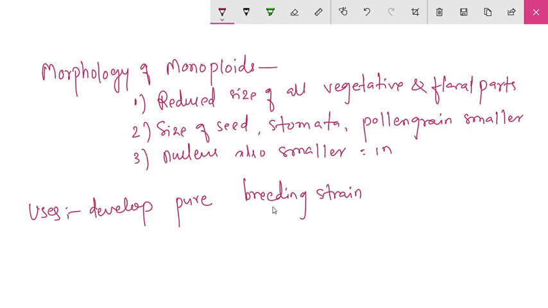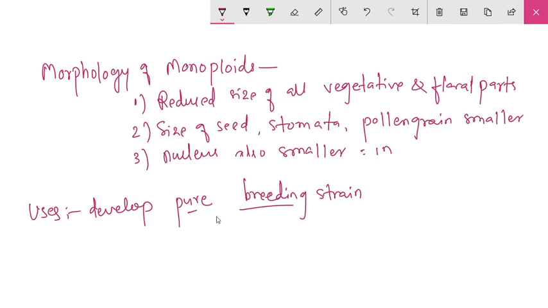That means it has a single set of chromosomes only, so whatever is present, whether dominant or recessive, is expressed. So it is used for pure breeds. In hybridization experiments, for obtaining pure breeds or parents, these monoploids are useful.